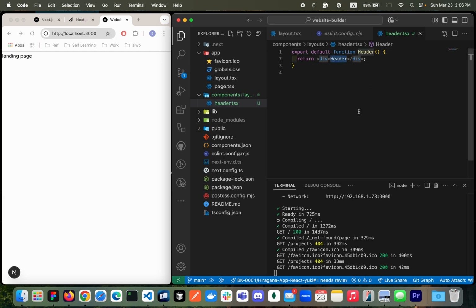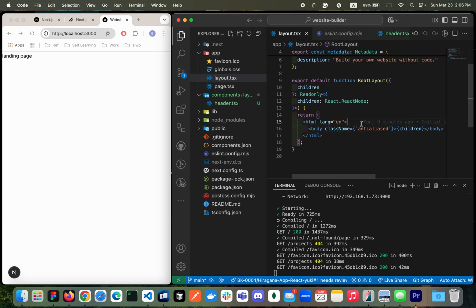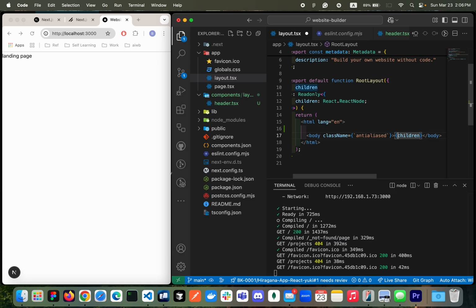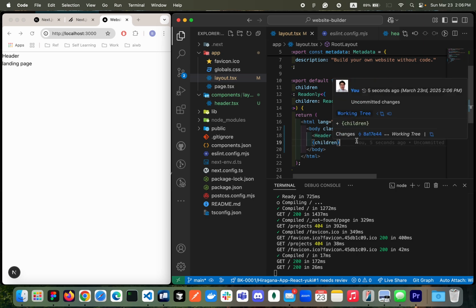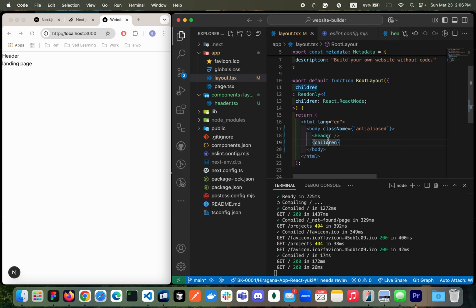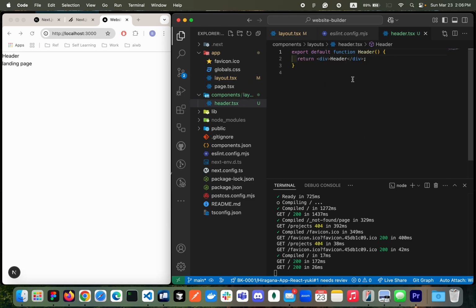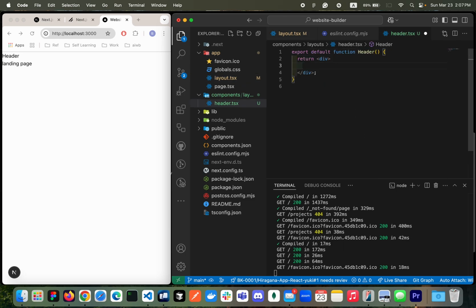So header, we're gonna import it first into our page in our layout directly, okay? So, oops, not here. Header, awesome. So now we can see the header, which is great. So now I'll be updating the header. We need to create some structure, okay?